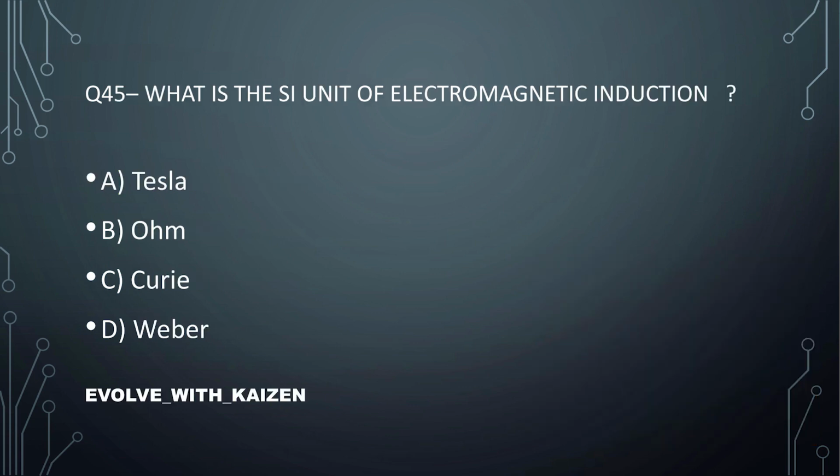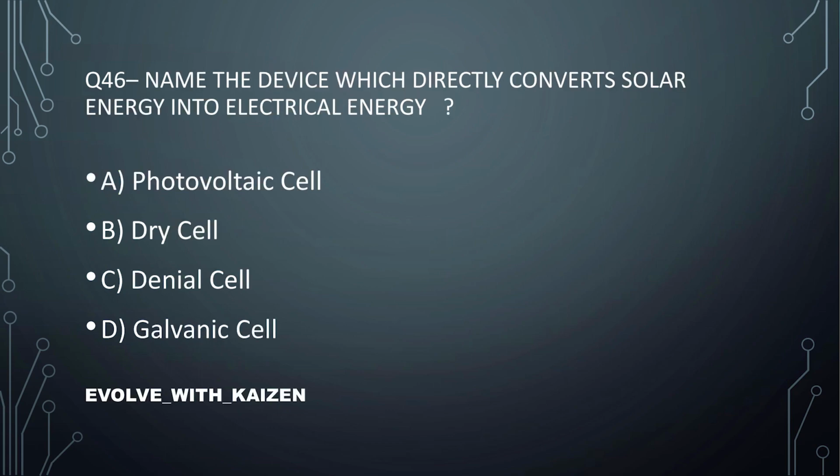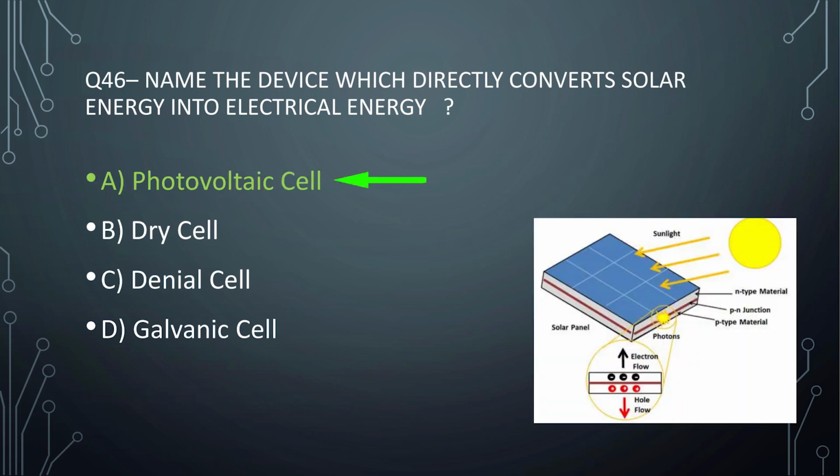Question number 45. What is the SI unit of electromagnetic induction? The answer is option number A, Tesla. Tesla is the SI unit of electromagnetic induction. Question number 46. Name the device which directly converts solar energy into electrical energy. Answer is option number A, photovoltaic cell.